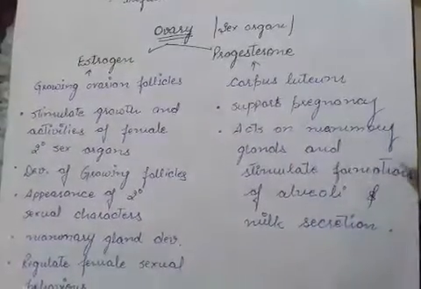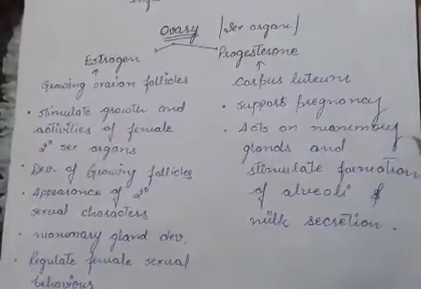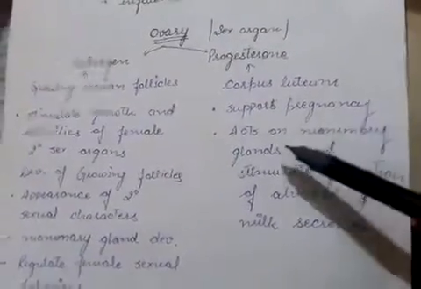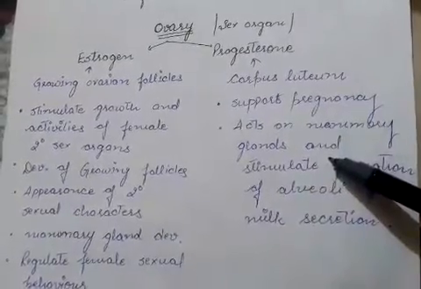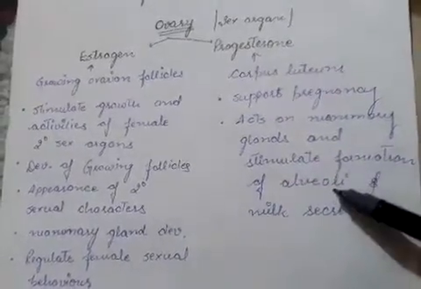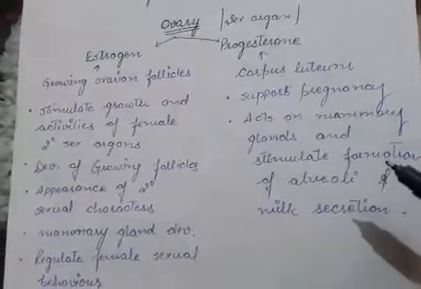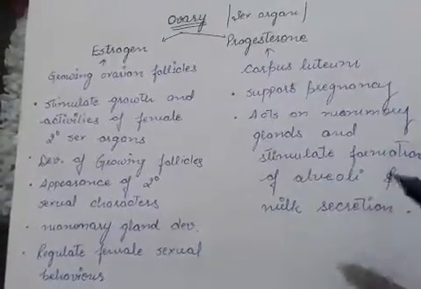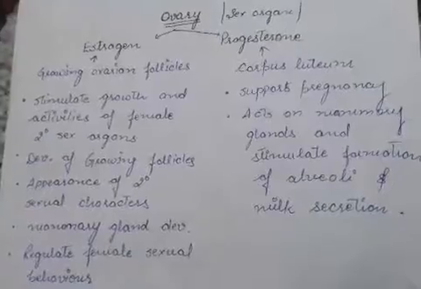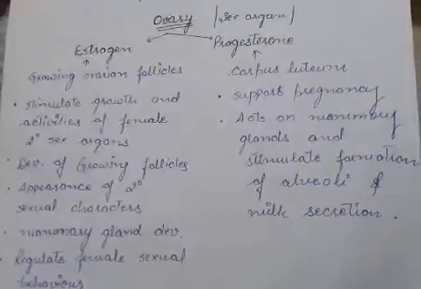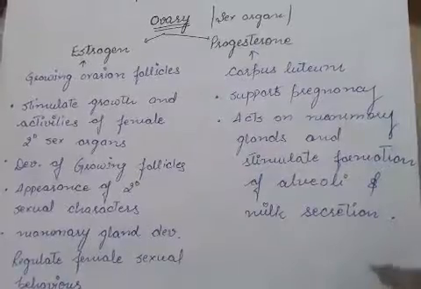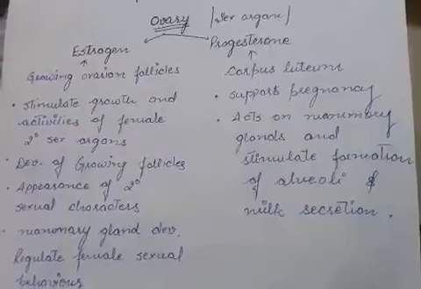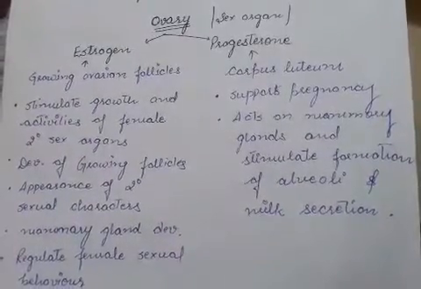After pregnancy it is necessary for the female to feed her baby, so progesterone acts primarily on the mammary glands of the female, and it induces the growth of the alveoli of the mammary gland. With the growth of those alveoli, the production increases, which results in the release of prolactin hormone. Ultimately, prolactin is responsible for the ejection of milk from the mammary glands, and those mammary glands favor the feeding of the baby after parturition.